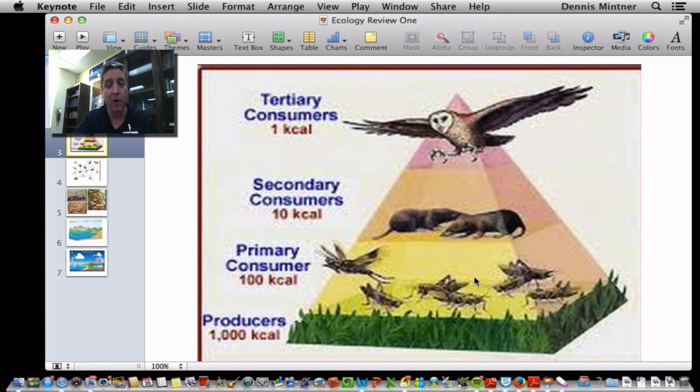Now remember, we got predator-prey relationships, and we had talked about those. If the eyes are on the side, it needs to hide. It's usually a prey animal. If the eyes are in the front, it needs to hunt. It's a predator animal. And we talked about how prey animals have adaptations like camouflage. We talked about mimicry, Müllerian and Batesian mimicry. We talked about all those things in class.